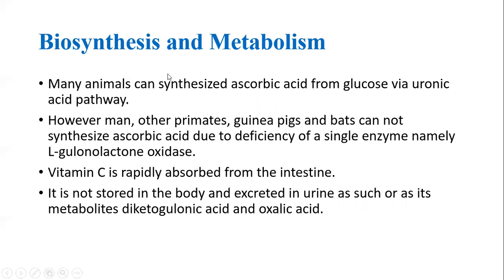Now we will discuss the biosynthesis and metabolism of vitamin C. Many animals can synthesize ascorbic acid, or vitamin C, from glucose via the uronic acid pathway. However, man and other primates, like guinea pigs and bats, cannot synthesize ascorbic acid because they are deficient in a single enzyme, L-gulonolactone oxidase. That's why man cannot synthesize vitamin C, but most animals can synthesize vitamin C from glucose via the uronic acid pathway.